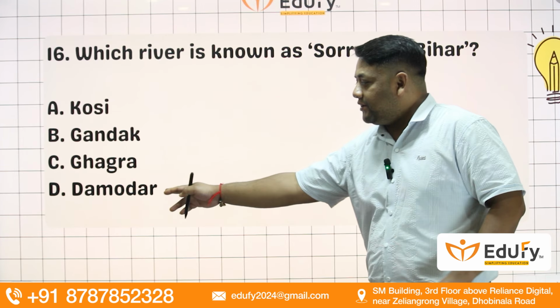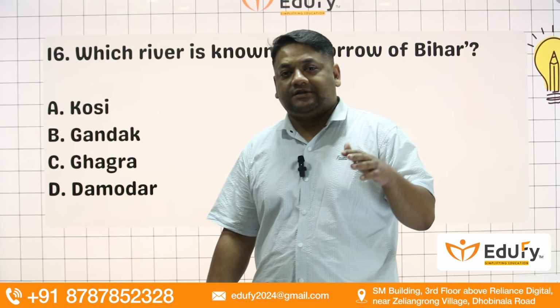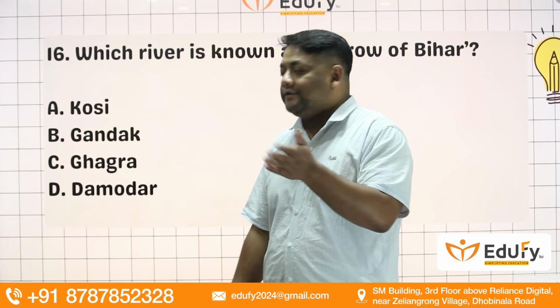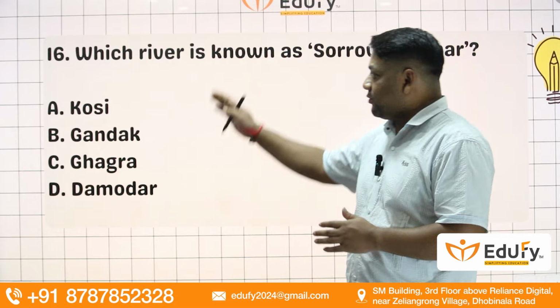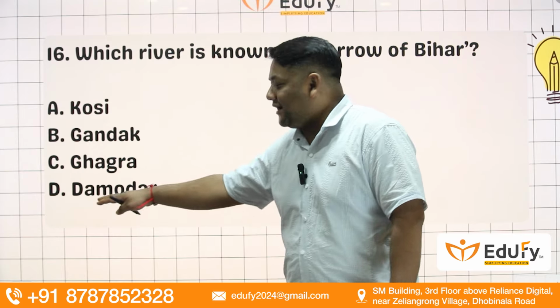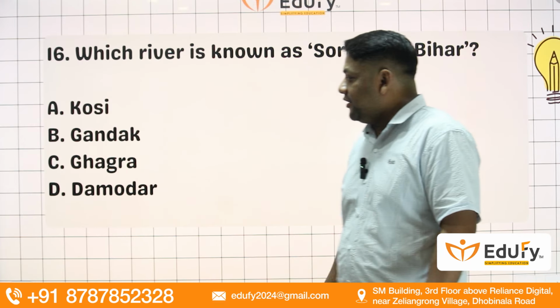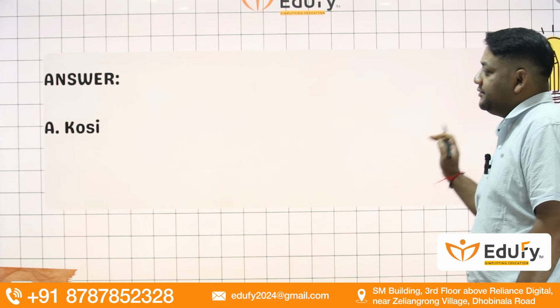All right. Remember, Damodar is also a sorrow of some state, one state. That is up to you. You give that answer. I have mentioned the question's answer is Kosi. Now I am giving you one task: please tell me the sorrow of West Bengal. Which is it? Next question.